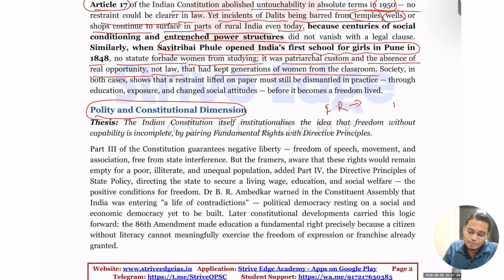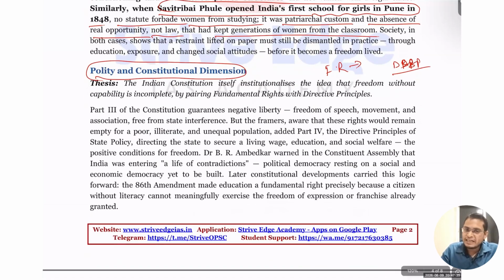So that is what. And what about the DPSP? The DPSP actually wants to promote your socio-economic rights. So we can say that the mere absence of restraint is about the fundamental right, and it goes beyond that to promote socio-economic rights for the all-round development of the individual. This is very clearly mentioned in the fundamental rights and DPSP of the Indian Constitution. You can add this point.